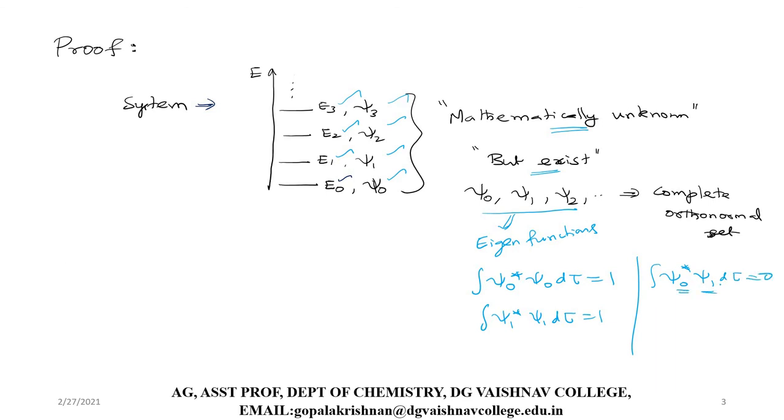If the wave functions are of different states, then the corresponding integral becomes 0. So the wave functions of two different states are orthogonal. The wave functions are individually normalized and mutually orthogonal, so they form a complete orthonormal set.